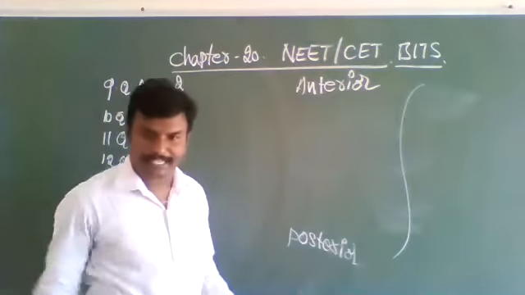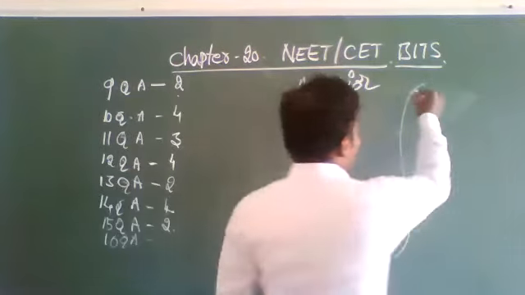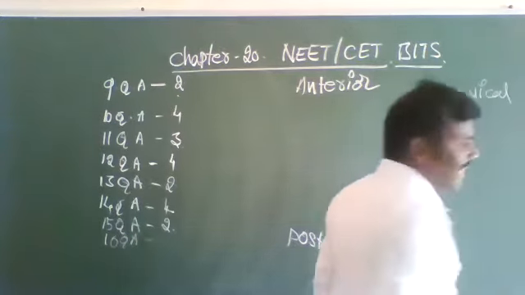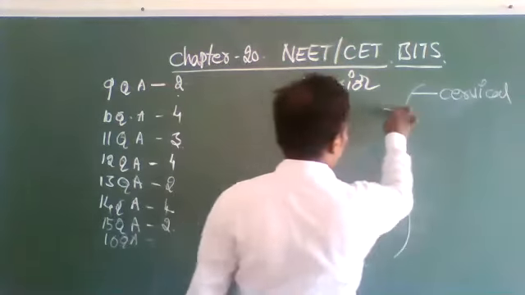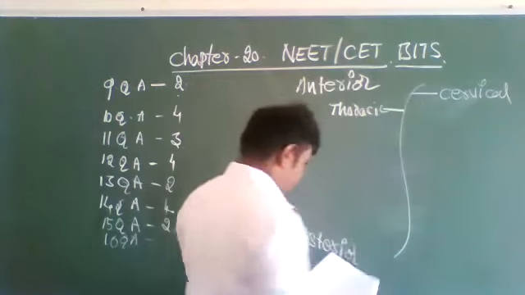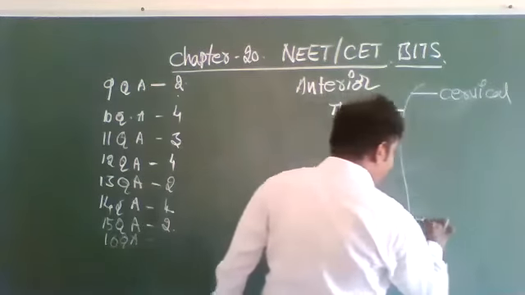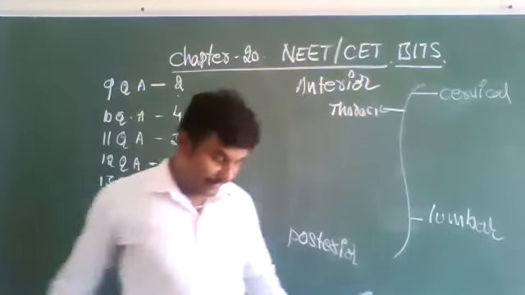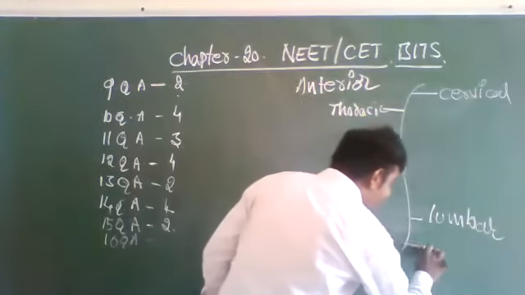Anterior: cervical curve, thoracic curve. Posterior: lumbar curve, sacral curve.